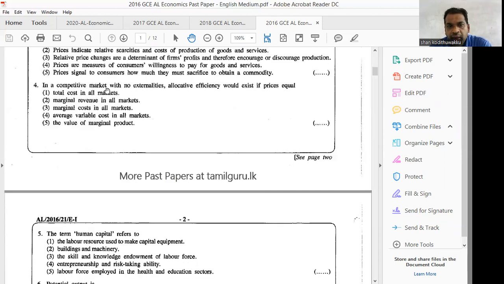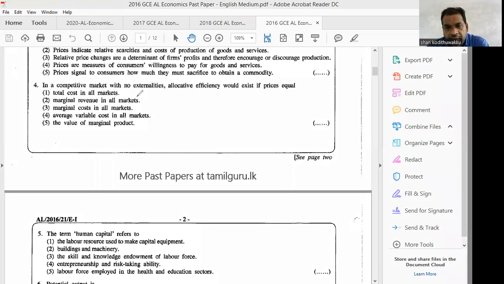In a competitive market with no externalities, allocative efficiency would exist if price equals marginal cost of production. You should know what is allocative efficiency, what is productive efficiency and economic efficiency. What is allocative efficiency?